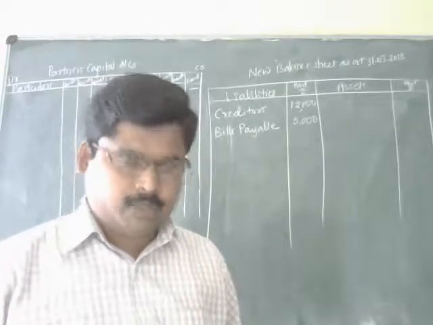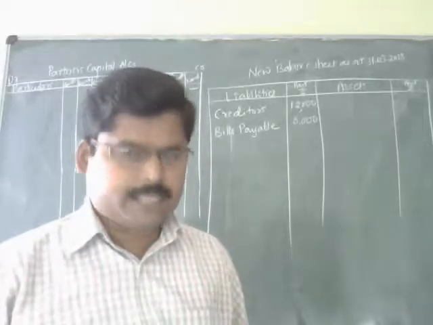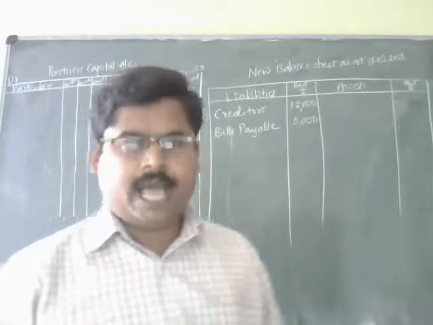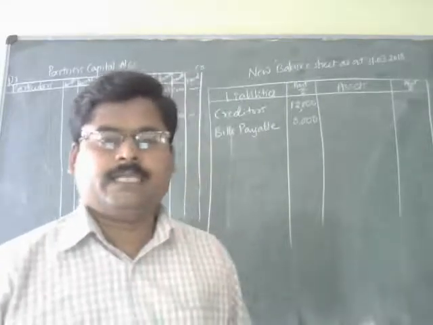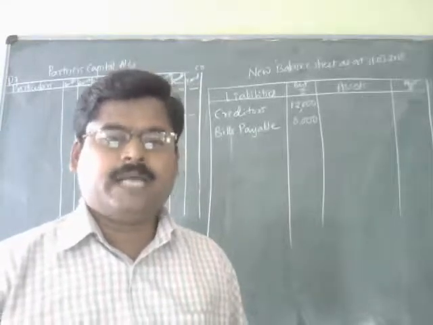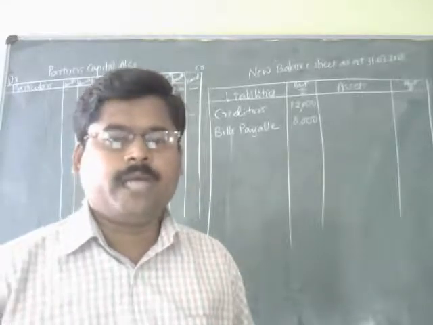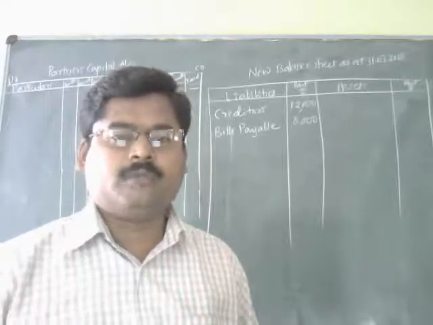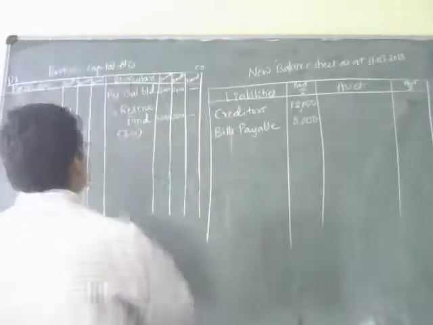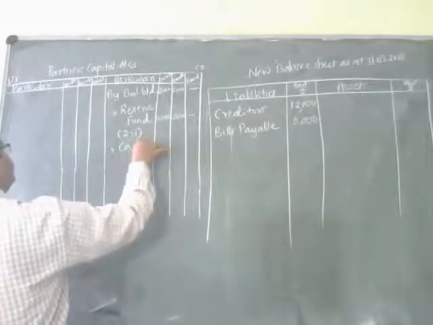Now you can directly come to the conditions given in the paragraph, and the first condition is the new partner should bring rupees 25,000 as his capital, and the journal entry is cash account debit to capital account, and this capital has been contributed by the new partner, Kamath. That is why in Kamath's column I am going to record rupees 25,000 by cash account.